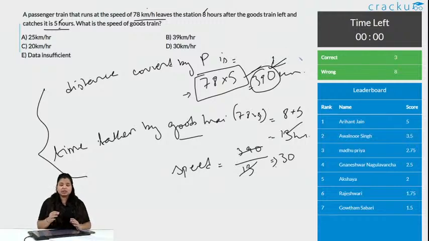And what we have done is, we knew the time taken by the goods train to reach that point, and that is 8 plus 5, it is 13 hours. So, when you know the time and the distance, can you find the speed? Yes, speed is equal to distance by time. So, option D is the correct answer, and 3 people got this correct and 8 wrong.